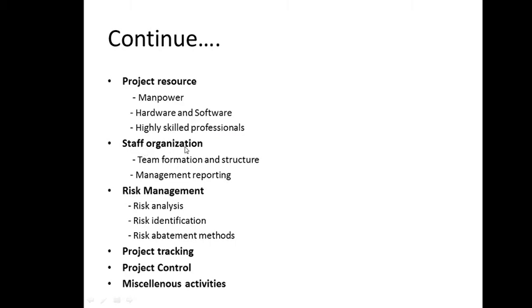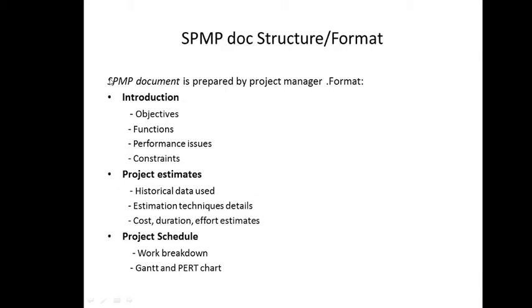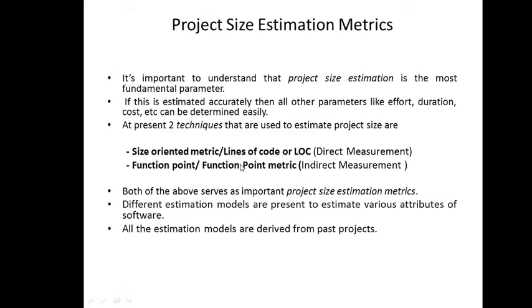Then staff organization, that is, team formation and structure, and the management reporting part is a part of this. Risk management is identification, analysis and abatement methods. Then project tracking for monitoring, project control and miscellaneous activities. So roughly this is what the format of the SPMP document is.